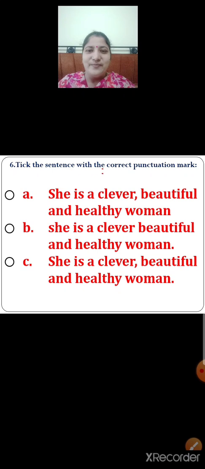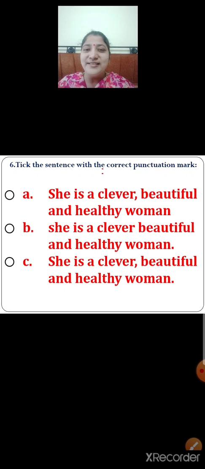Let us read option B. She is a clever, beautiful and a healthy woman. Children, the sentence has started with a small letter. Also, what is missing over here? A comma is missing over here. And the sentence has ended with a full stop.